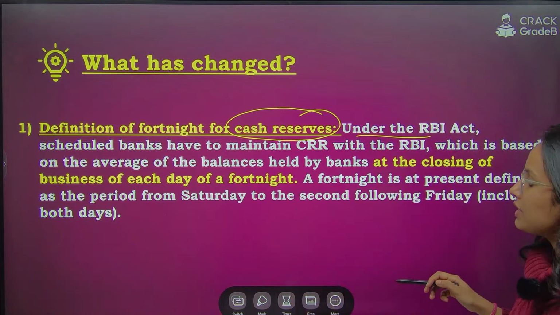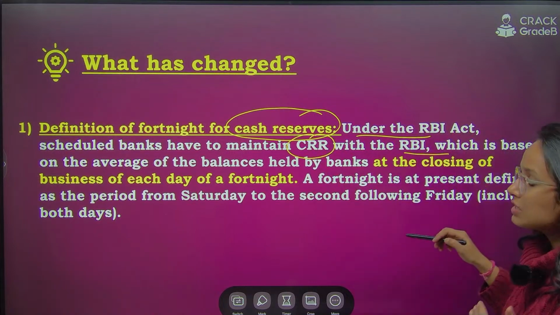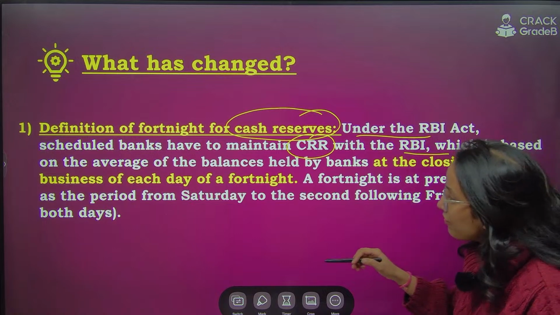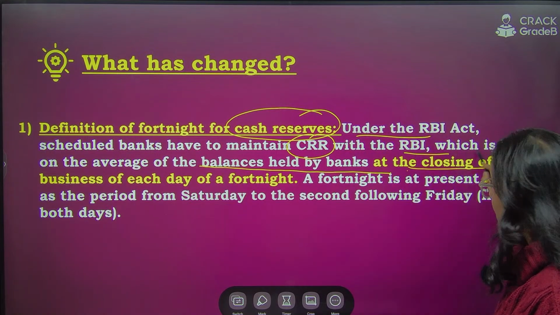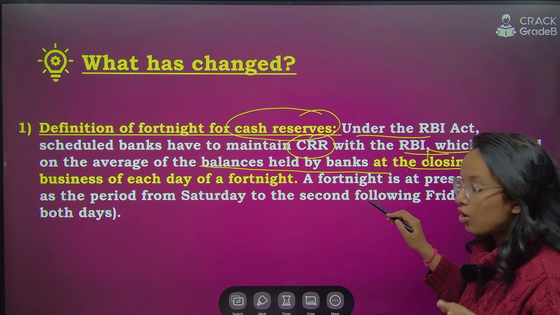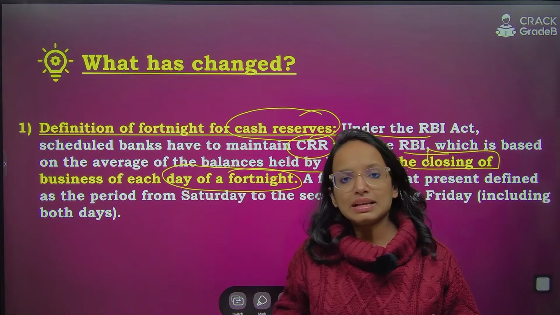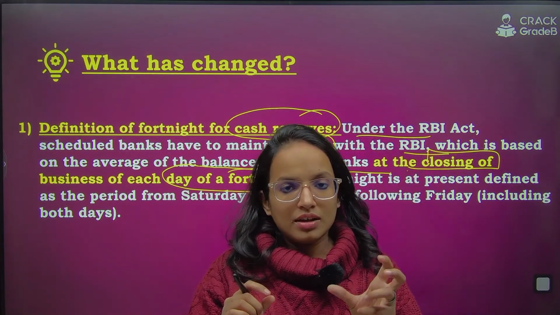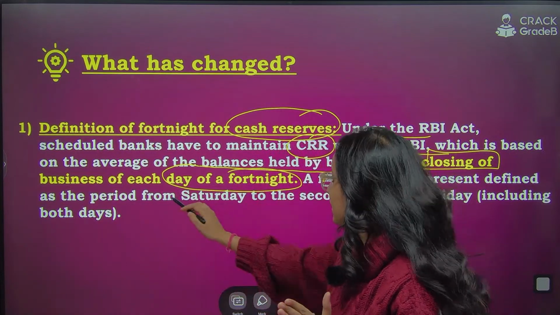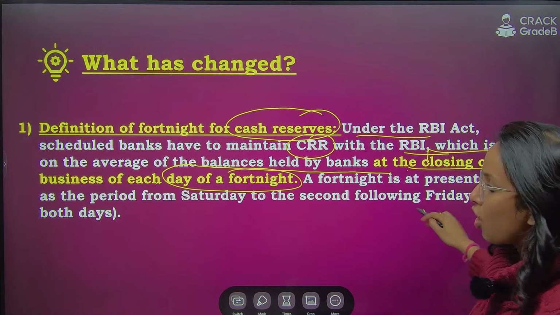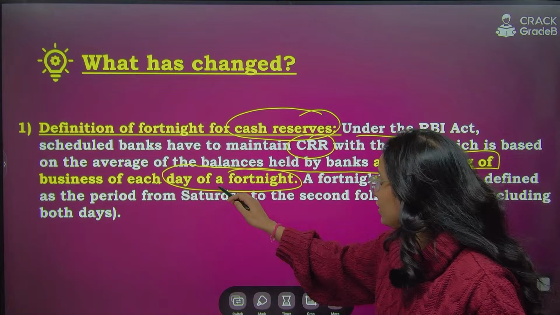So under the RBI Act, the scheduled banks have to maintain CRR with the RBI, which is based on the average of balances held by banks at the closing of business of each day of a fortnight. So basically these balances are calculated on the basis of whatever your balance was at the closing of business of each day of your fortnight.